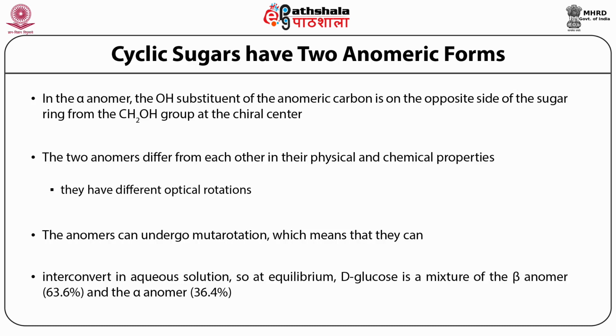There would be about 63.6% of the beta anomer in an aqueous solution of D-glucose, and about 36.4% of the alpha anomeric form. This interconversion between the alpha and the beta forms is called mutarotation. So now the question that will come to your mind is why should the beta anomer predominate in an aqueous glucose solution as opposed to the alpha anomer?